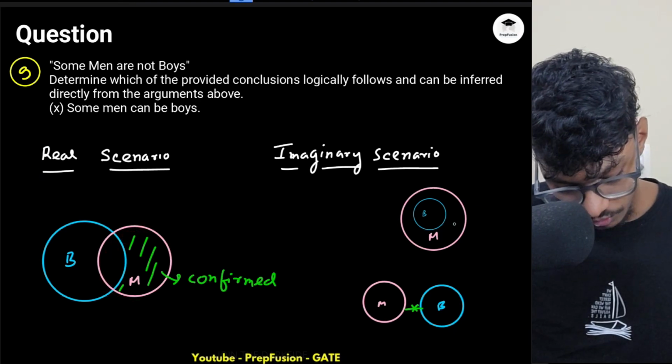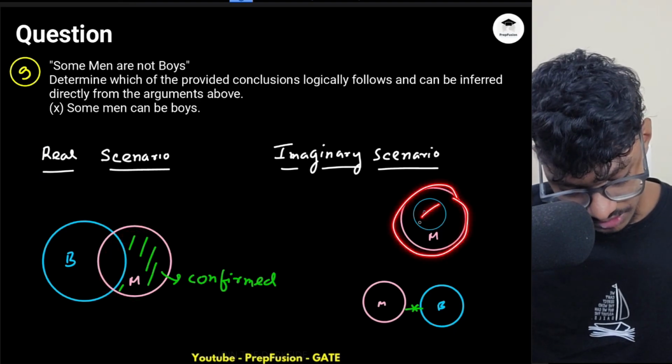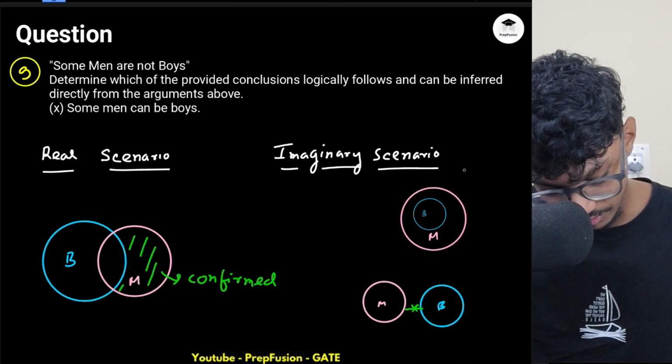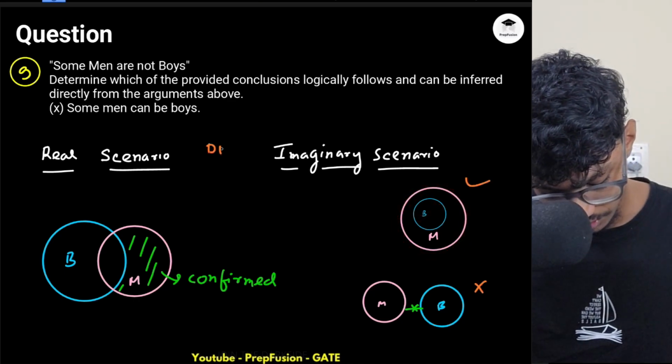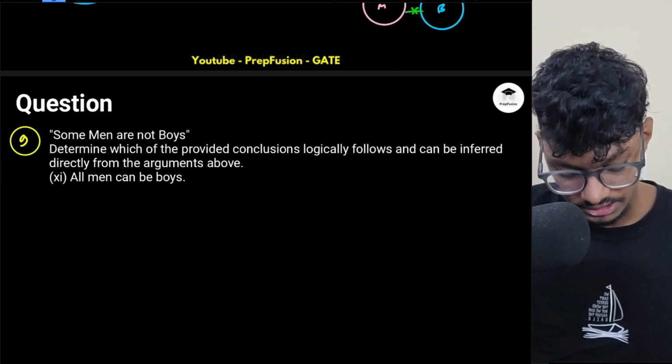This also is definitely true, right? So here, yes, there is a possibility that some men are boys. This is again definitely true. It is following this diagram, not following this diagram. So it will be definitely true. Okay, then let's come to this.